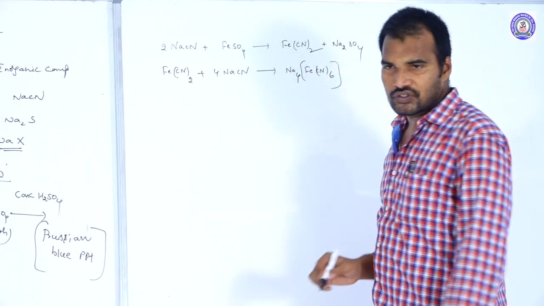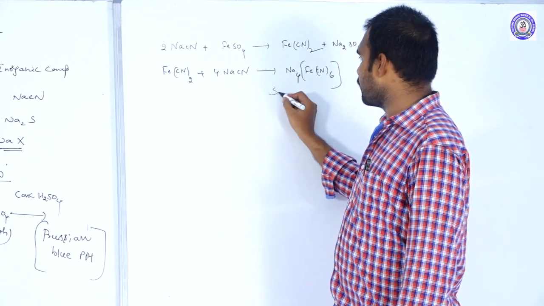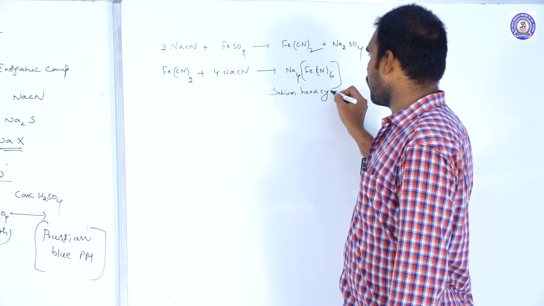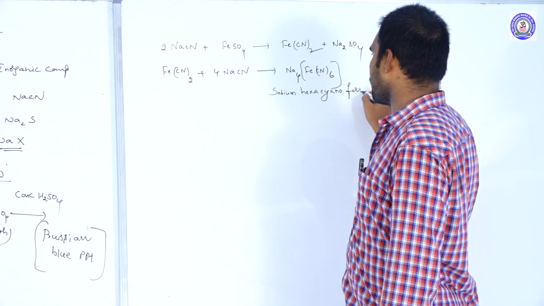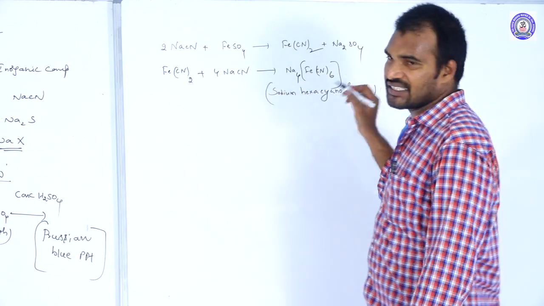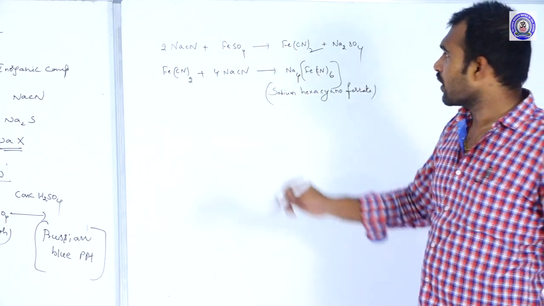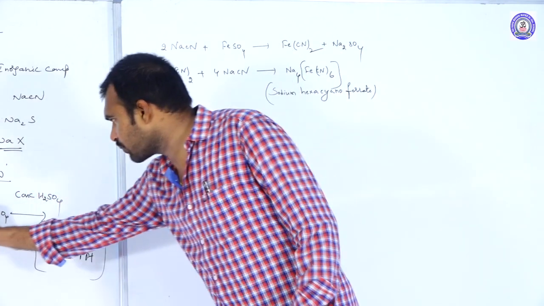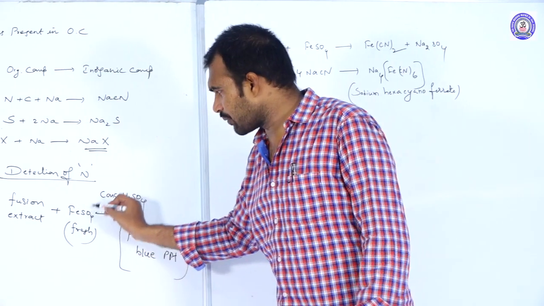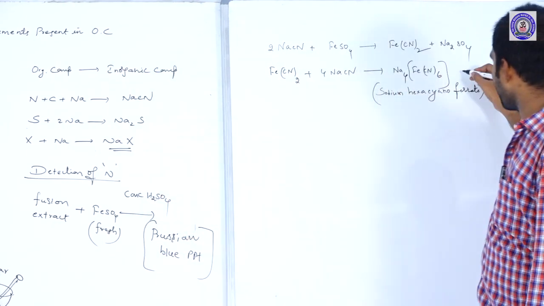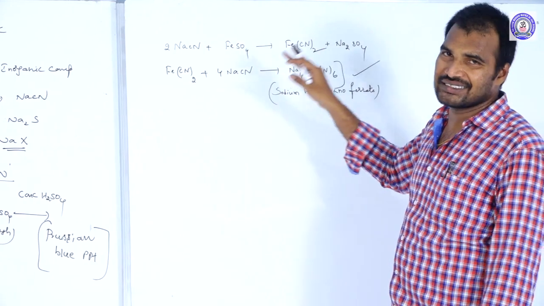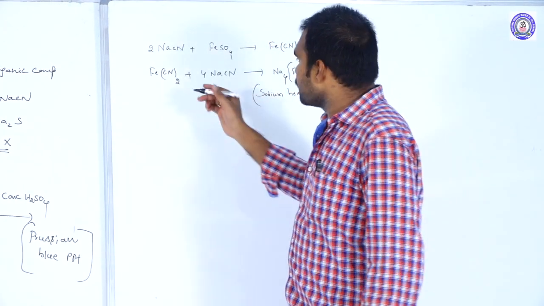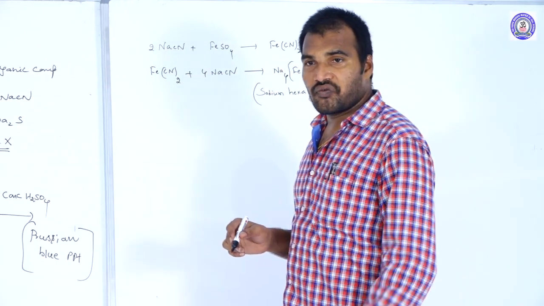Na4[Fe(CN)6]. So what is the name of this compound? Sodium hexacyanoferrate. So after the addition of ferrous sulfate to the sodium cyanide, in this first step, to the fusion extract, if we add freshly prepared ferrous sulfate, what is the complex we get? Sodium hexacyanoferrate. Okay, now after that, if we add concentrated H2SO4, what will happen?